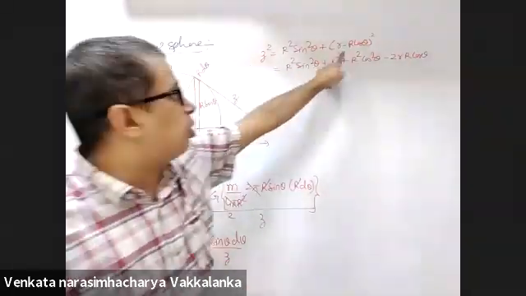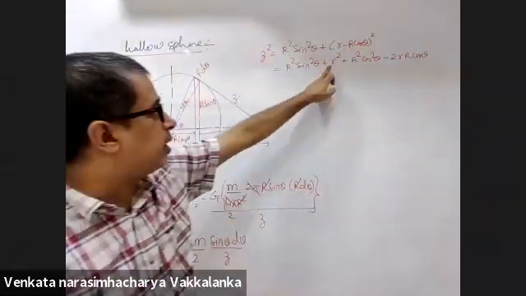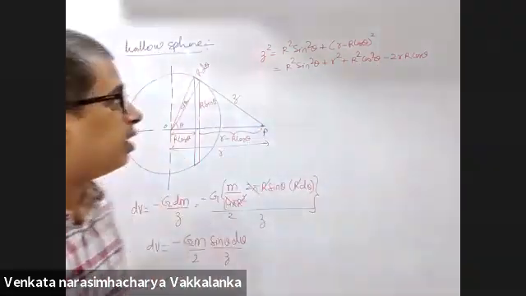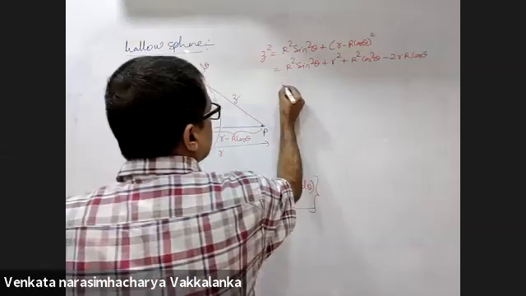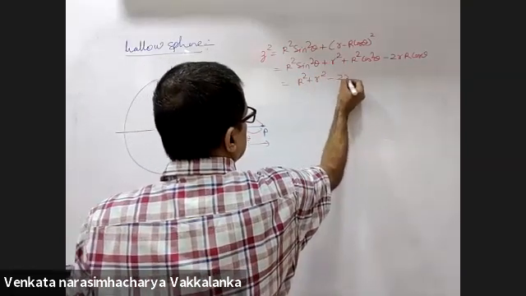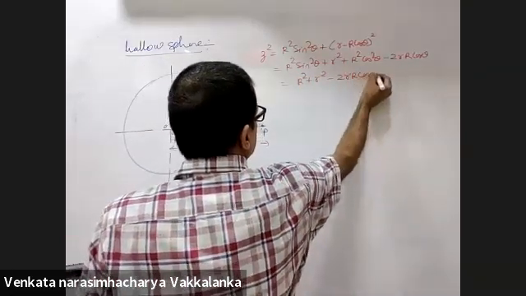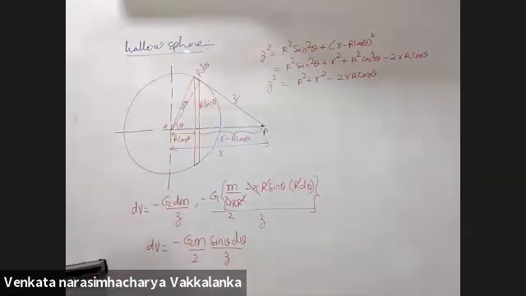After using Pythagoras theorem, you opened up this bracket, a minus b whole square, a square plus b square minus 2ab. This is R square plus r square minus 2 r R cos theta. Agreed?